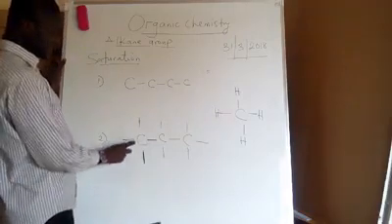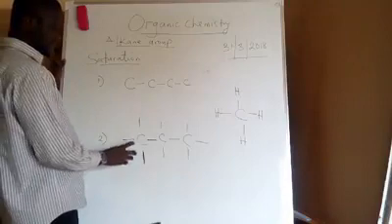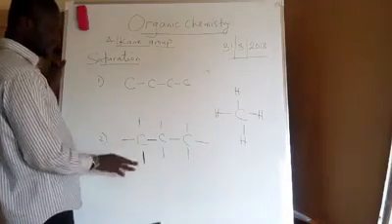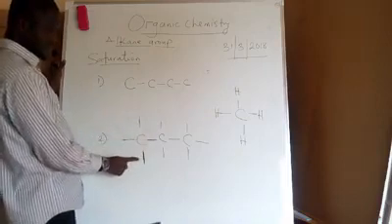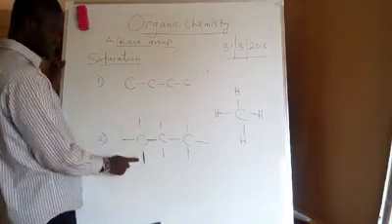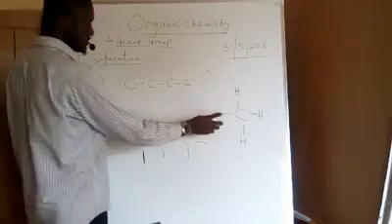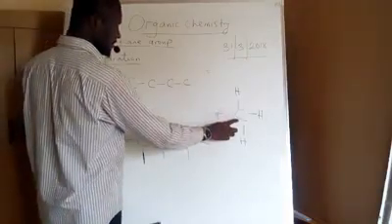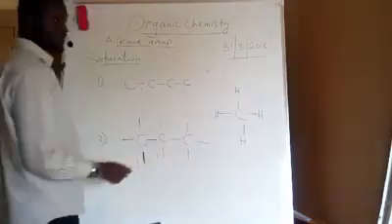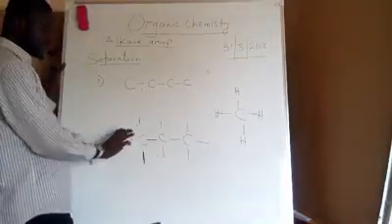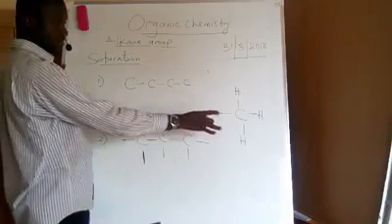Okay, let's look at the second definition. It says a compound is said to be saturated if each carbon atom is bonded to 4 different atoms. If you look at methane, we have a carbon bonded to 1, 2, 3, 4 different atoms. So based on the second definition, methane is saturated.